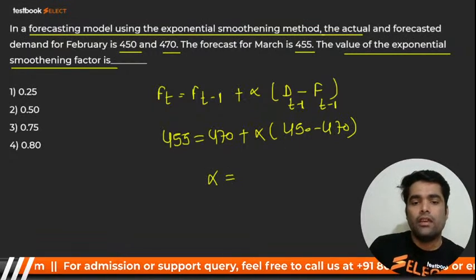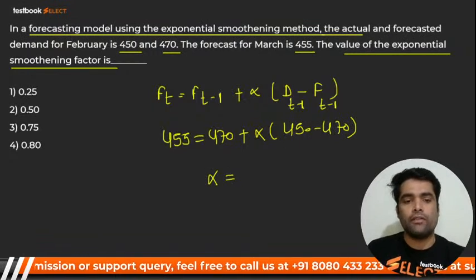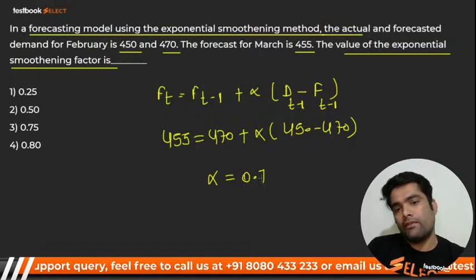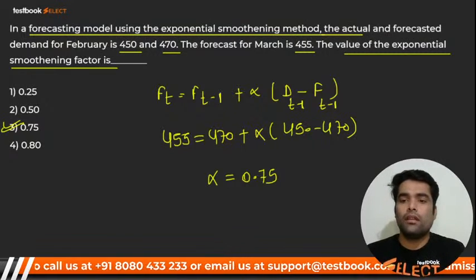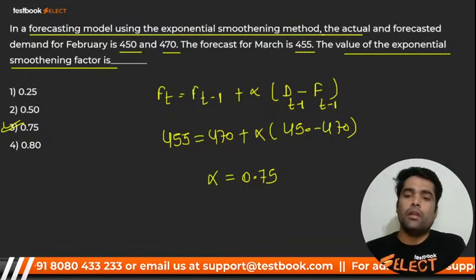Calculate, and from here you will get alpha, which will come around 0.75. It's simple. Rahul is absolutely right.